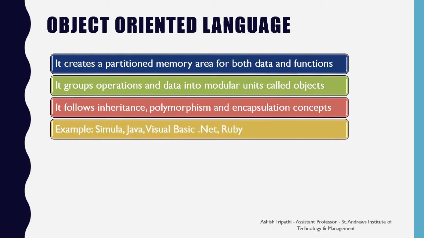Object-oriented language creates a partitioned memory block for both data and function. This entity is called an object. It follows inheritance, polymorphism, and encapsulation concepts. Examples: Simula, Java, Visual Basic .NET, and Ruby language.